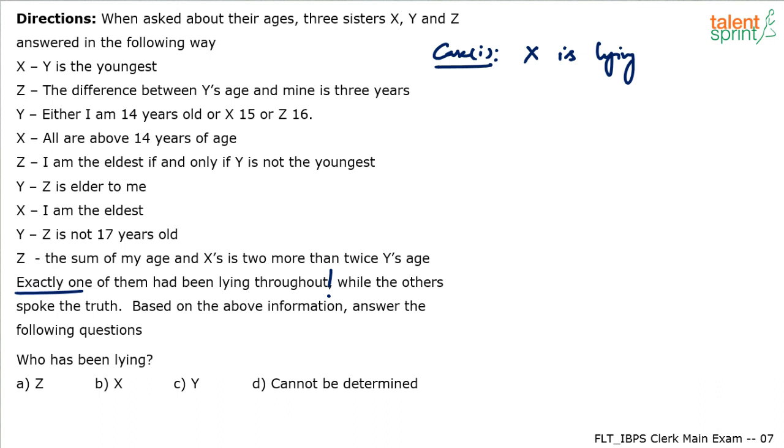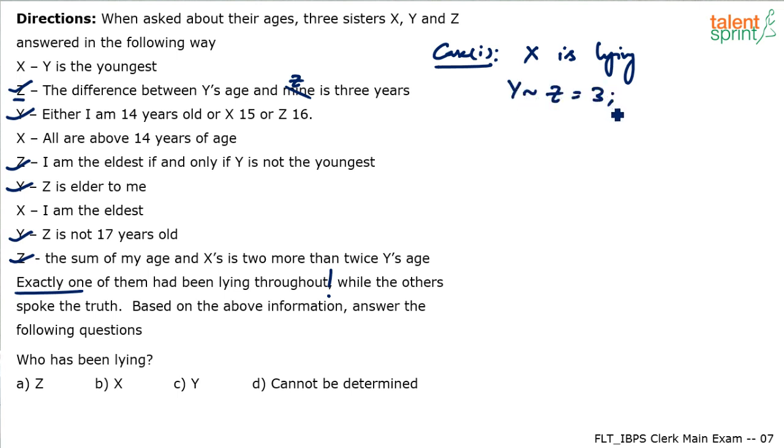So assuming X is lying, let's look at the statements of Z and Y now, right? So first statement of Z, it says the difference between Y's age and mine is 3 years. Y's age and mine. Who's mine here? Z here. So this is a correct statement. Remember, the statements given by Z and Y are correct. So Z says the difference between Y's age and mine is 3 years. So basically Y difference Z is equal to 3.